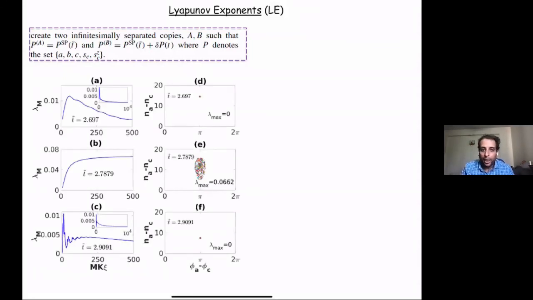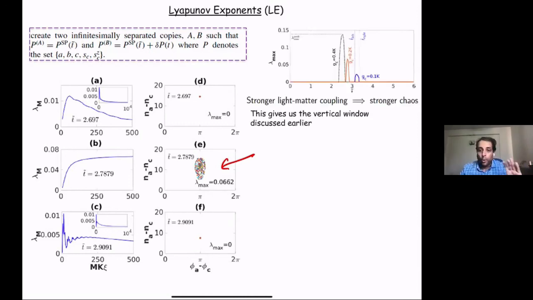One can study regions where the system is chaotic. There's a regime in the Hamiltonian parameter space where you have positive Lyapunov exponents and the system is chaotic, and that gives us the vertical lines discussed earlier.